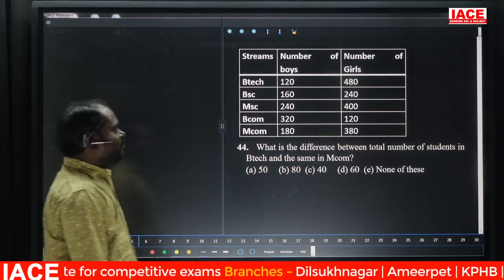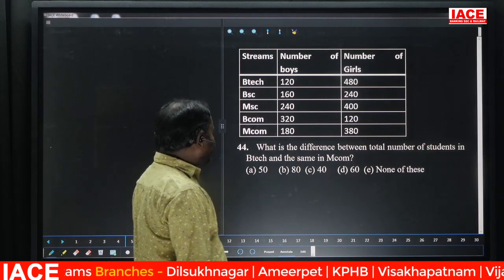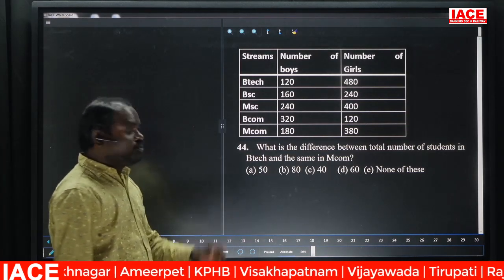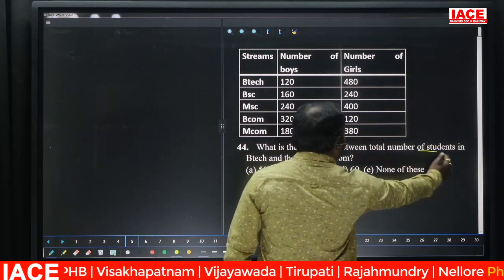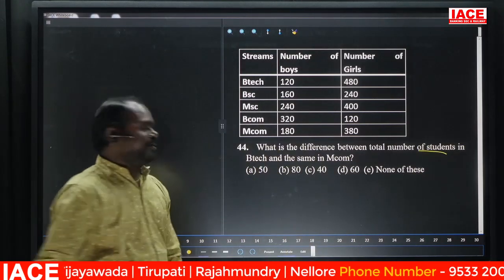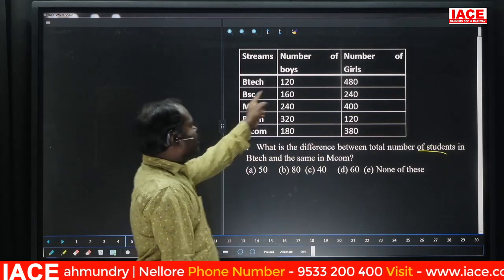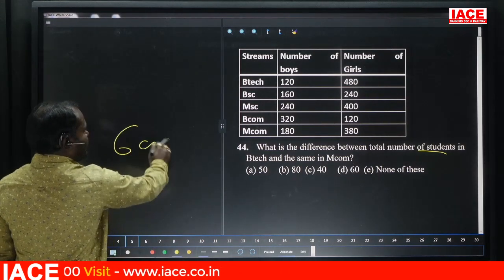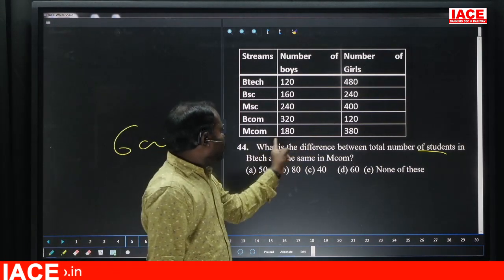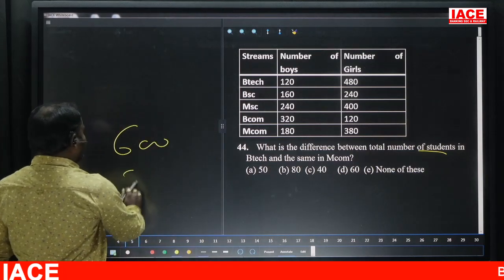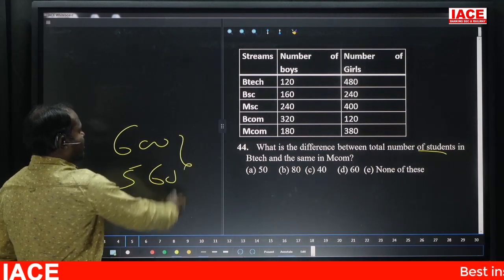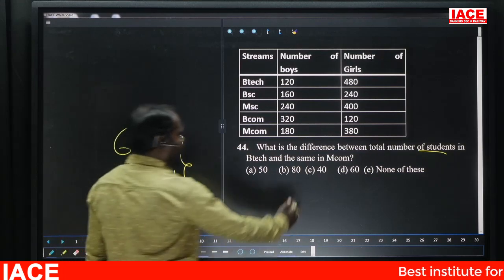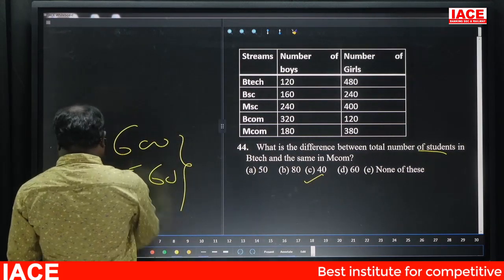44. What is the difference between the total number of students in BTech and the same in MCom? Students means boys and girls together. BTech 120 plus 480, that is 600, and MCom last one, 480 plus 560... The question is asking for the difference, nothing but 40. Option C. Next.